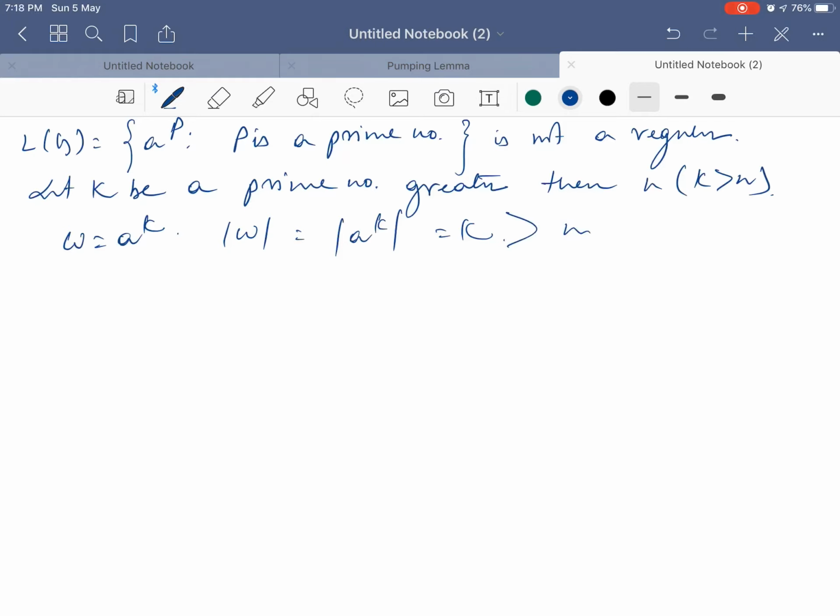And it must be greater than m. What is m? m is the number of states. Now as well as we know that mod of xy is less than or equal to m and mod of y is greater than or equal to 1.